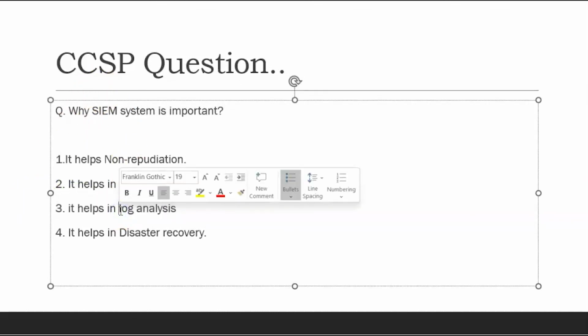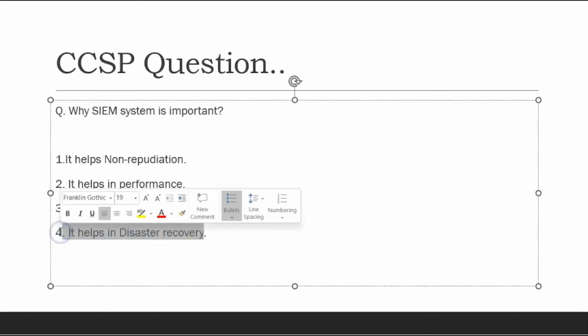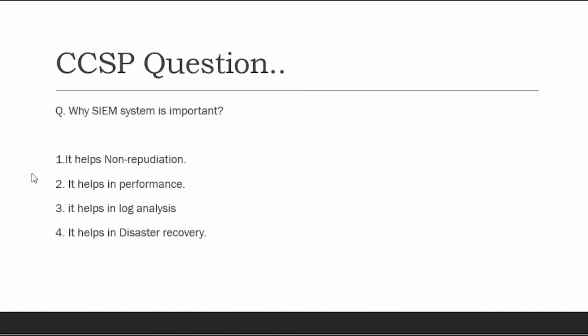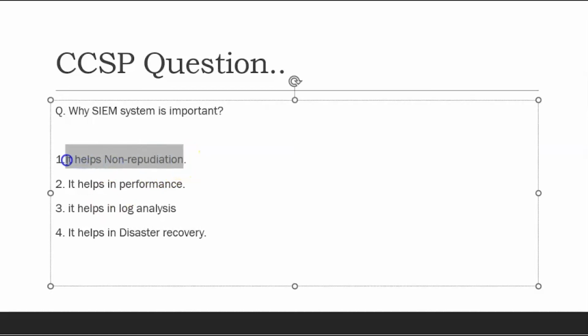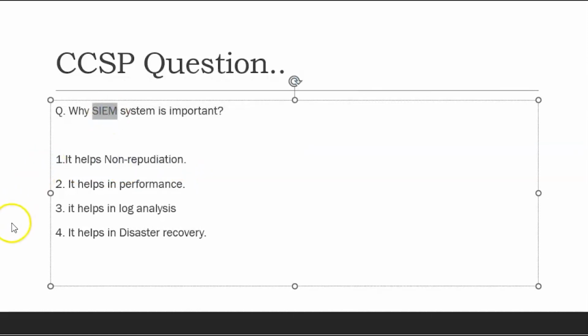It helps in log analysis, and indirectly in disaster recovery also. But the most important concept is that SIEM helps in non-repudiation. It maintains the chain of flow of the logs and can show who has performed what operation. If you have logs with the exact timestamp of who performed what operation, he cannot deny that he performed it. That's why non-repudiation is the most important feature of the SIEM system.